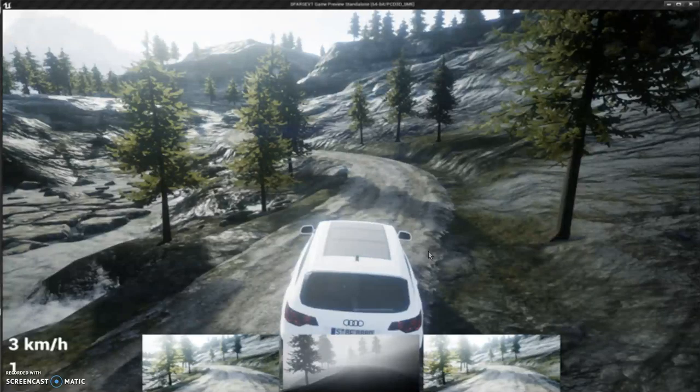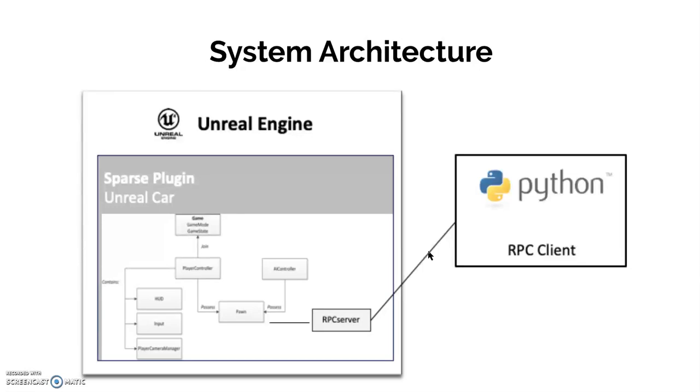Okay, so here's a quick screenshot of our plugin in action. Here we have the car, and we have 3 cameras at the bottom. The middle camera is a depth camera, and the ones on the left and the right are visual cameras. So here's a quick overview of our system architecture.